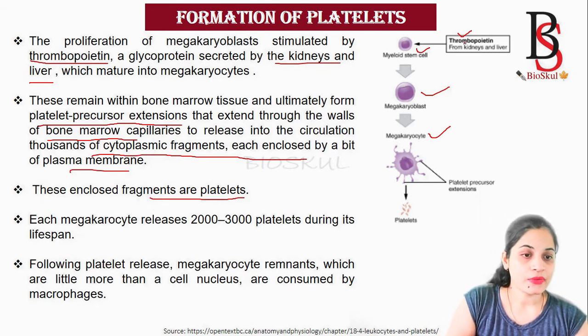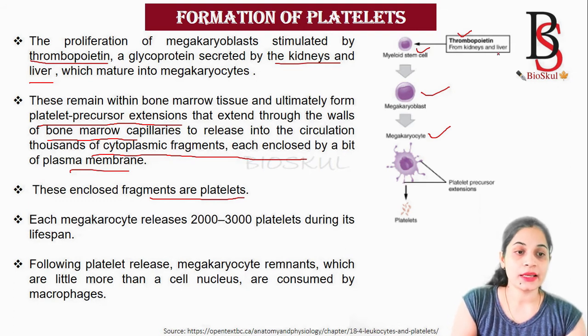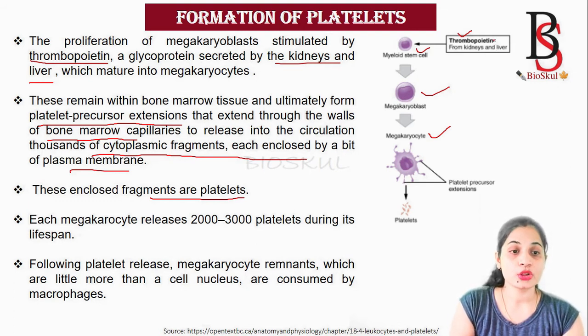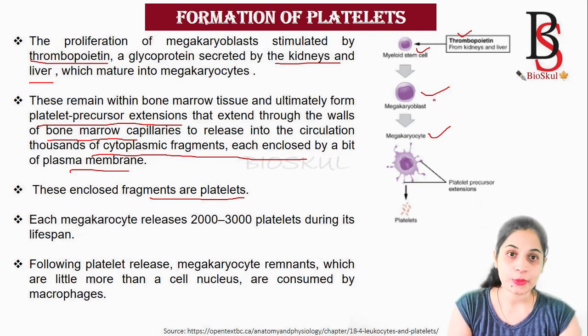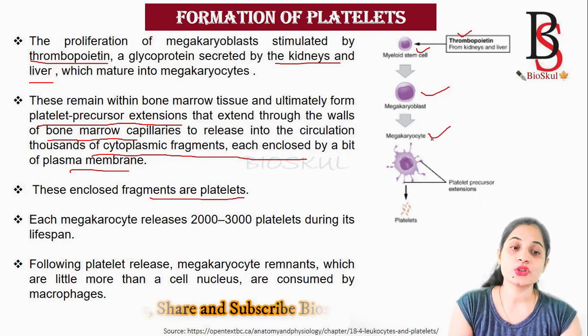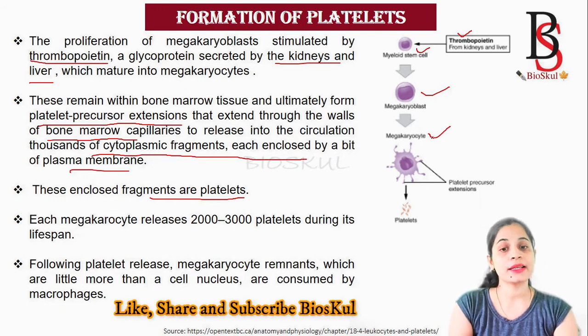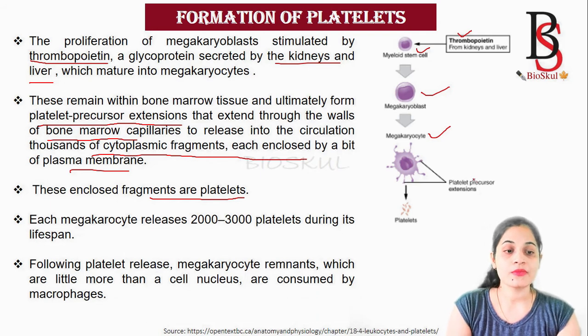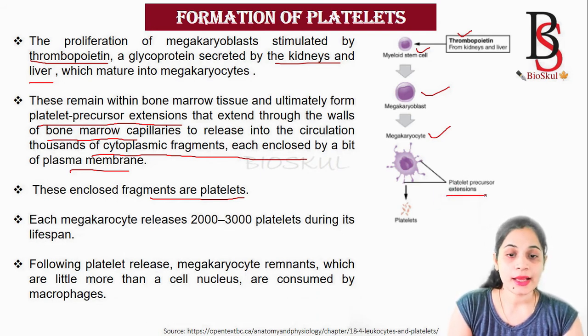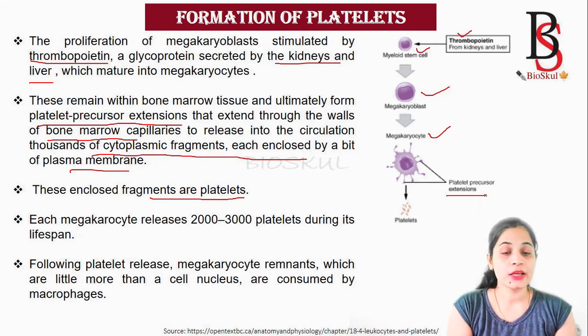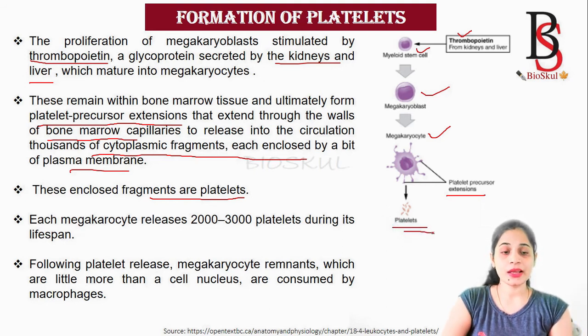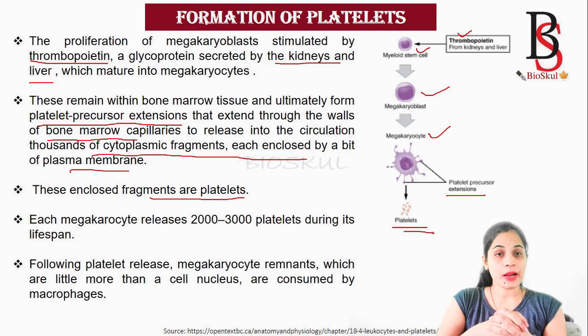So first, from the kidney and the liver, the glycoprotein thrombopoietin stimulates the myeloid stem cell. Then the myeloid stem cell forms the megakaryoblast. Megakaryoblast matures into the megakaryocyte. Megakaryocyte remains in the bone marrow and forms the platelet precursor extensions, which extend through the wall of the bone marrow capillaries to release thousands of platelets. The thousands of cytoplasmic fragments enclosed by a bit of plasma membrane are known as the platelets.